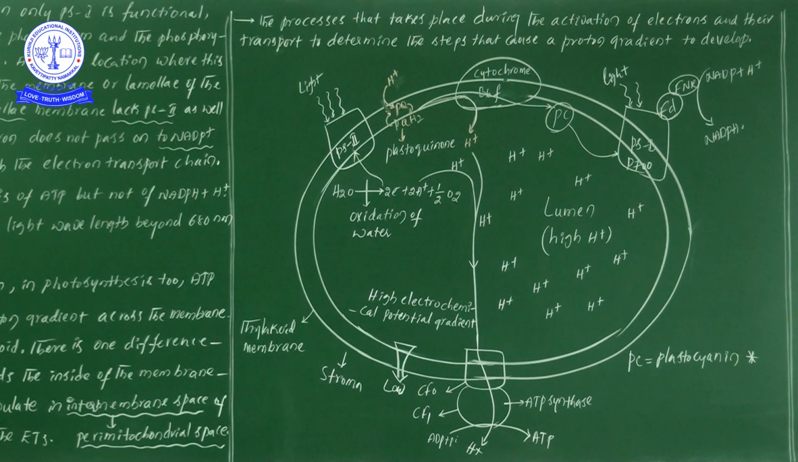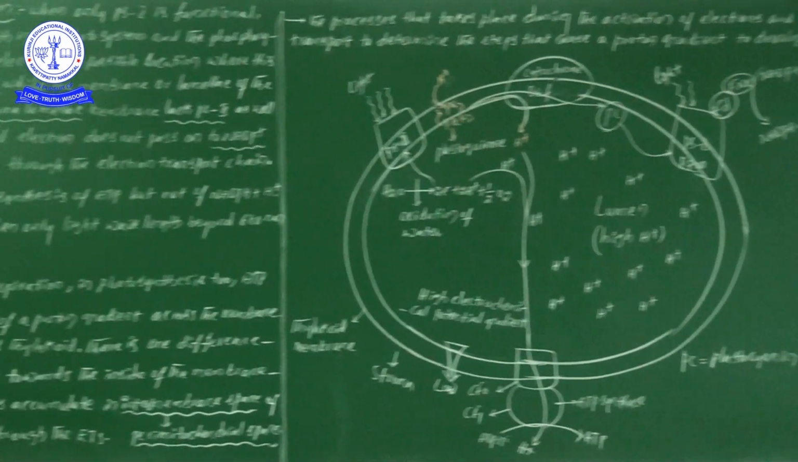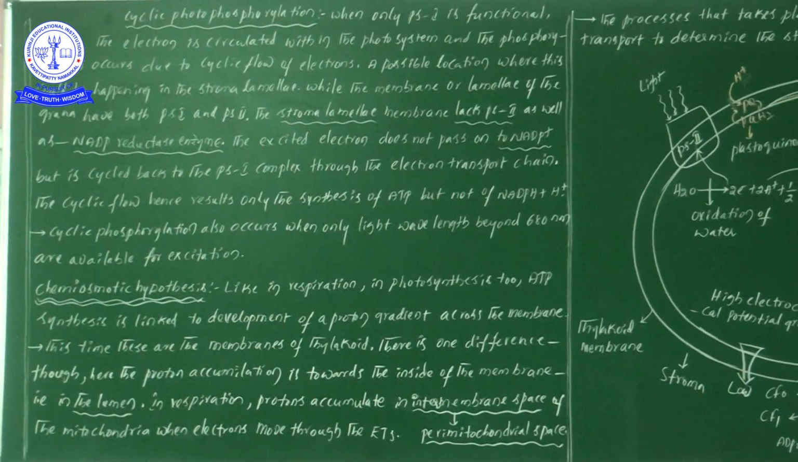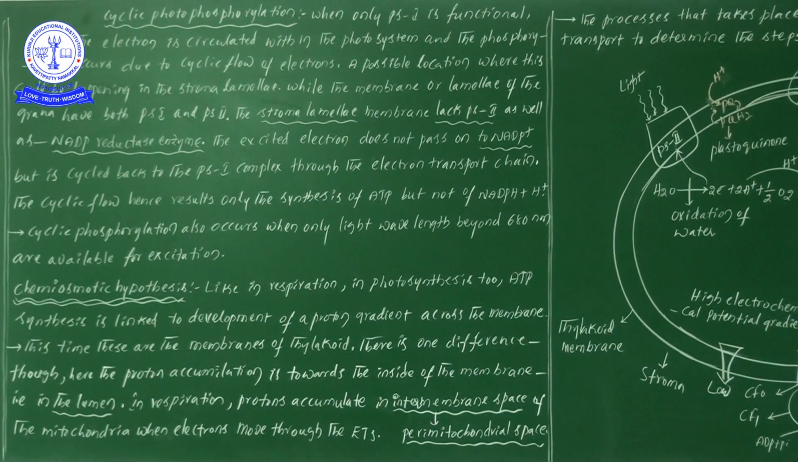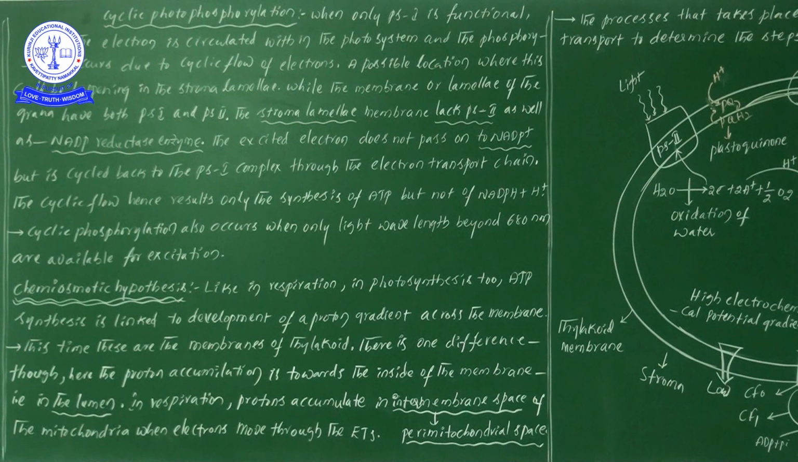Now here is somewhat of a continuation of the information. Let us see what information has been given about the chemiosmotic hypothesis. There are just five lines of information, so let us learn even that. Like in respiration, in photosynthesis too, ATP synthesis is linked to the development of a proton gradient across the membrane.